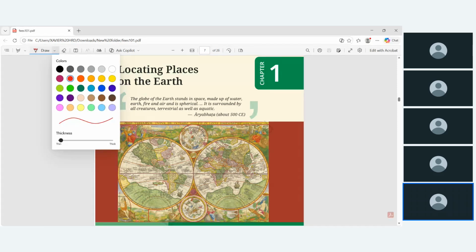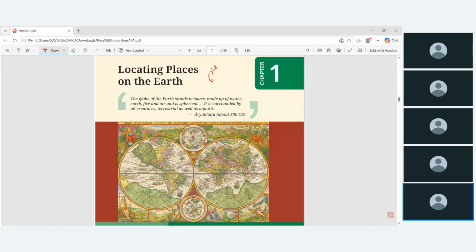So this is 6th social science and a new NCERT book. The old NCERT you might have read, but the new NCERT has given somewhat more information.